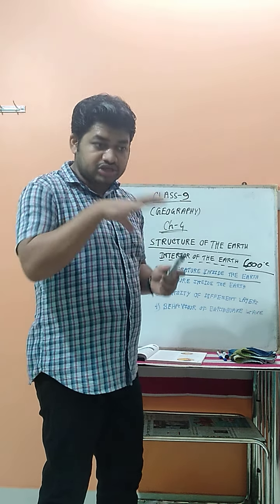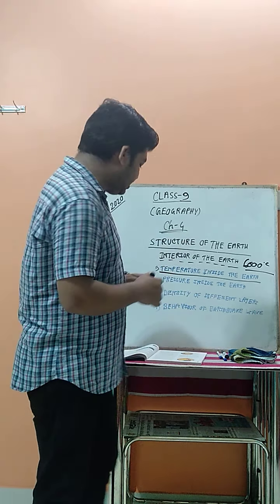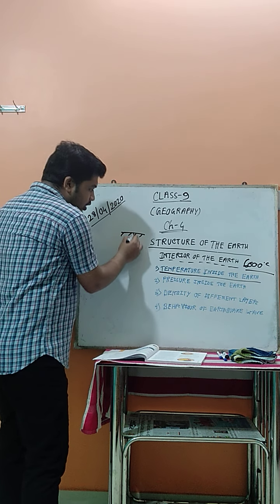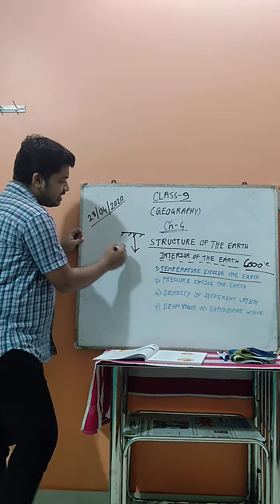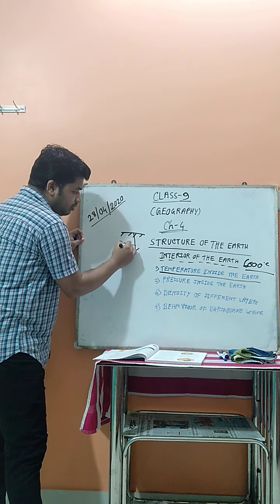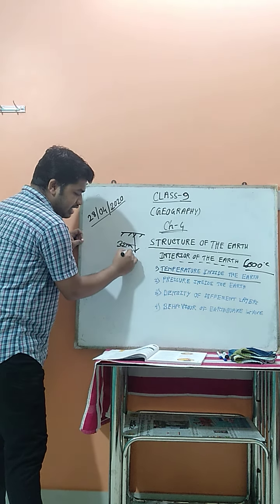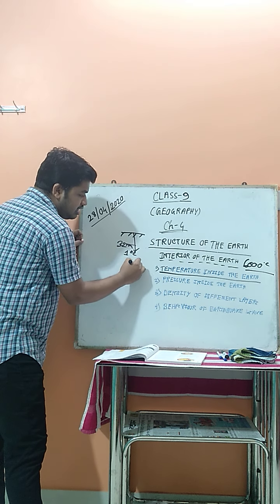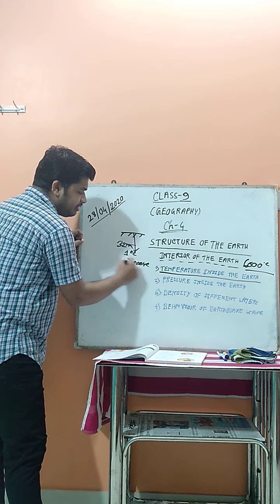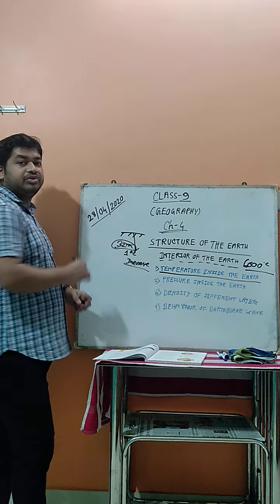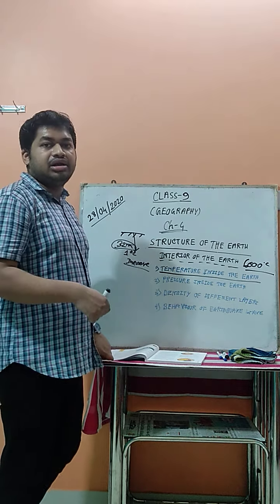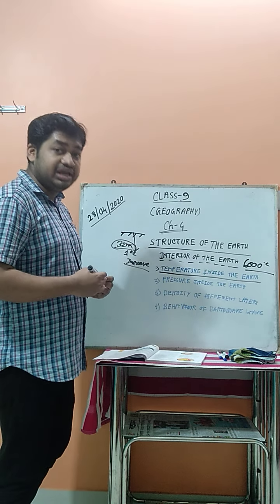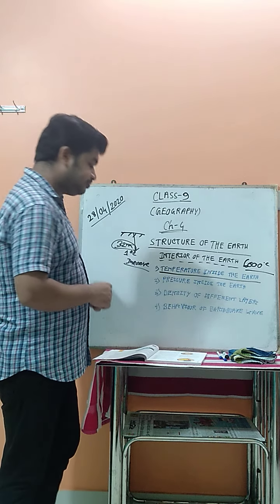But from the soil layer, suppose this one is the soil layer, when you go down inside, every 32 meters, the temperature increases by 1 degree centigrade. So when you go downward from the soil, every 32 meters, the temperature increases by 1 degree centigrade. You have to remember this.